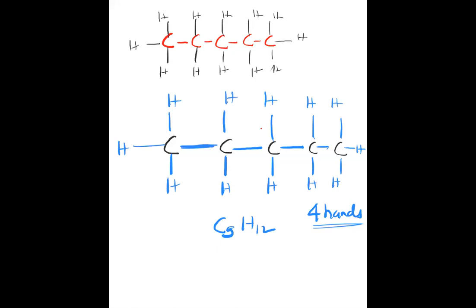C5H12. This is called pentane. Pent plus ane. Pent represents 5 carbon, and ane means a single bond. So that is called pentane. It's a 5 carbon compound. In fact, I wanted to tell you one more thing.